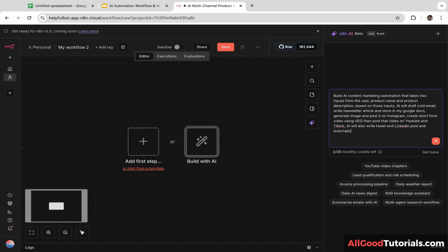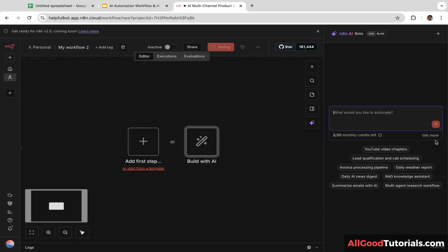And automatically post them. For the AI model, use Mistral AI. You can use any large language model that you want. It is totally up to you.